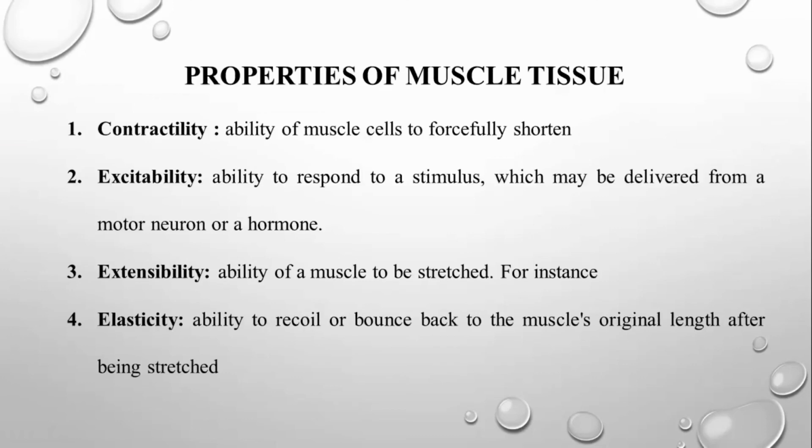Next, the properties of the muscle tissue. What are the important properties of a muscle? Contractility, excitability, extensibility, then elasticity. So these are the four important properties of a muscle. Contractility, the ability of the muscle cell to forcefully shorten. So the ability of getting shortened and relaxing. Easily it can contract and relax. So that ability is called contractility.